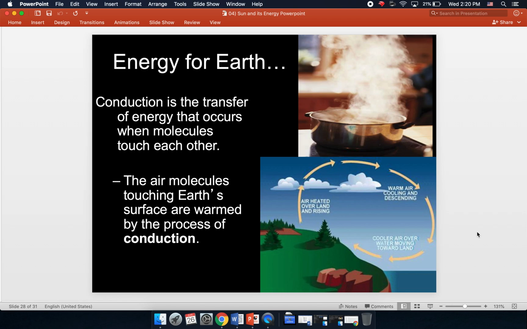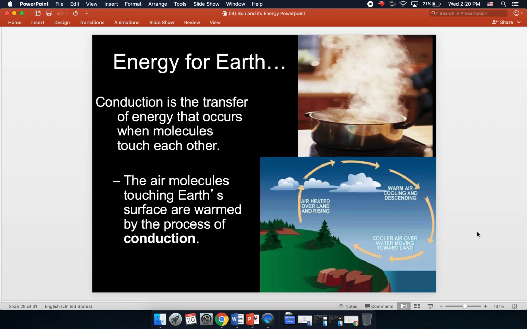The next thing that happens is air molecules touch Earth's surface. So now conduction is taking place. The Earth's surface and the air molecules are the medium for this transfer of energy between the land and the air. The surface of the earth is heated by the radiation striking it. Then the air of our atmosphere is heated when that air touches the Earth's surface and is warmed through conduction.